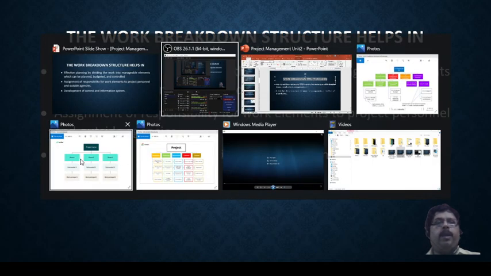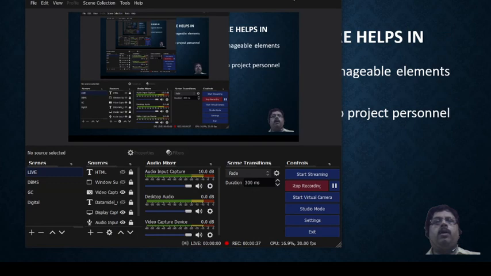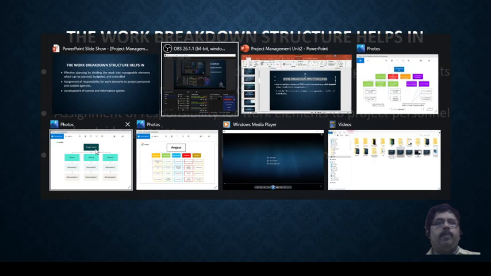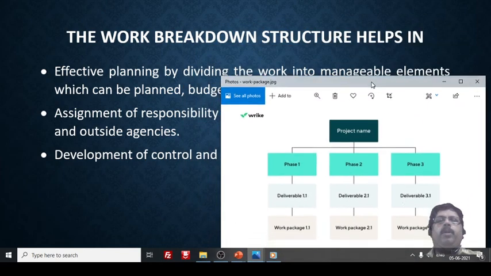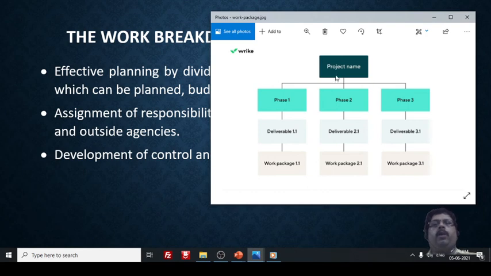So here I have one example I will take. Okay, I will take this as an example. You see here, the project work breakdown structure will have a breakdown of work. So your project is divided into a number of phases, then whatever the deliverables are, they are given as work packages: work package 1, work package 2, work package 3. What a work package is, we will be discussing in the next topics.